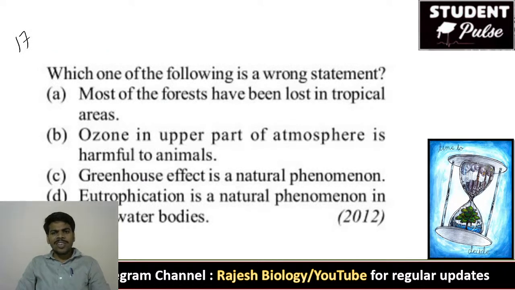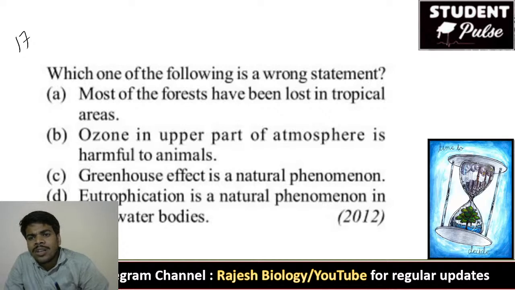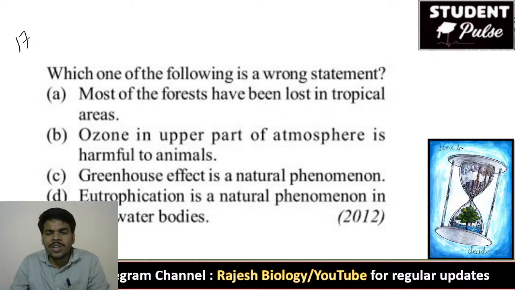Which one of the following is a wrong statement? Most of the forests have been lost in tropical areas. In tropical areas, we really lost so much of forests. 14% to 4% decreased. So for the 17th question, the right answer, sorry, A is the right. They ask about the wrong statement, right? Ozone in the upper part of the atmosphere is harmful to animals. Greenhouse effect is a natural phenomenon. Eutrophication is a natural phenomenon in freshwater bodies.